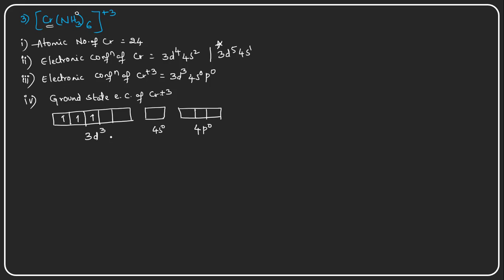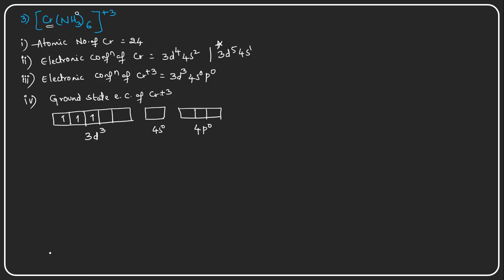And as the 6 empty orbitals are already there, there is no need to undergo any rearrangement process. So there is no rearrangement taking place in this particular example. Why? Because the required number of empty orbitals are already there.